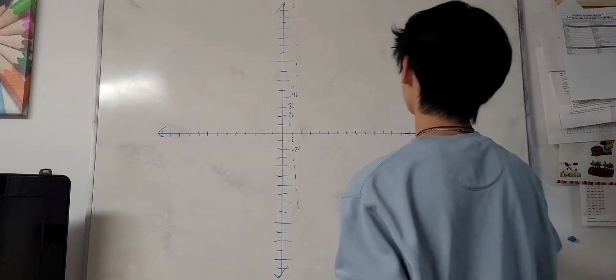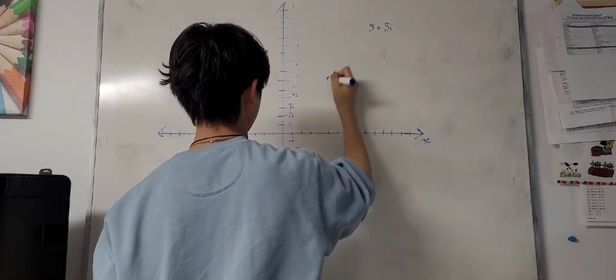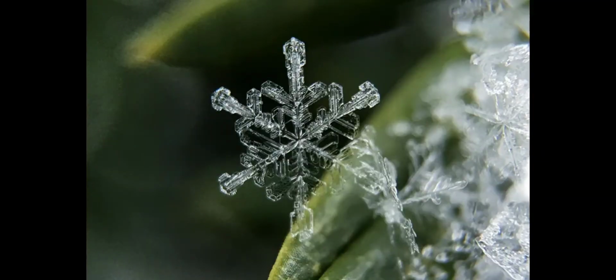Even though this constant has no real value, this constant still has applications in the real world. In electrical engineering, i is used to find the impedance of a current. In nature and art, imaginary numbers appear in fractals. Fractals are geometric shapes that will always contain detailed patterns at infinitely small scales. They exist in real life, in snowflakes, lightning, mountains, and more.